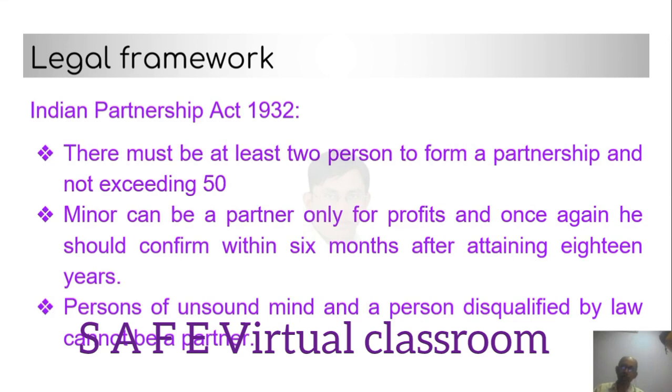A minor can be a partner. A minor is not competent to contract, but a minor can be a partner only for profits and not for losses. When he turns 18 years, within 6 months of attaining majority, he has to confirm that yes, he is willing to be a partner. Otherwise, he will be liable for the acts of the firm right from the day one from which he became the partner. Persons of unsound mind and a person disqualified by law cannot be a partner.